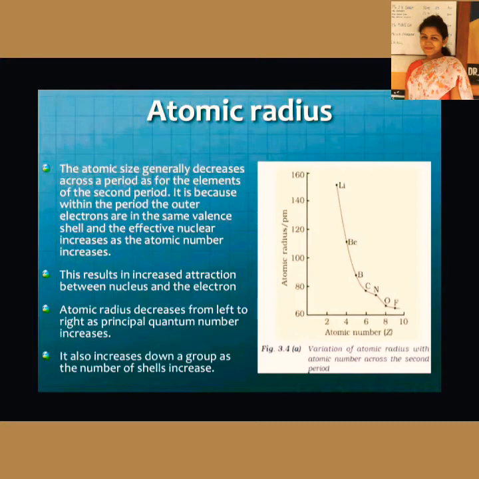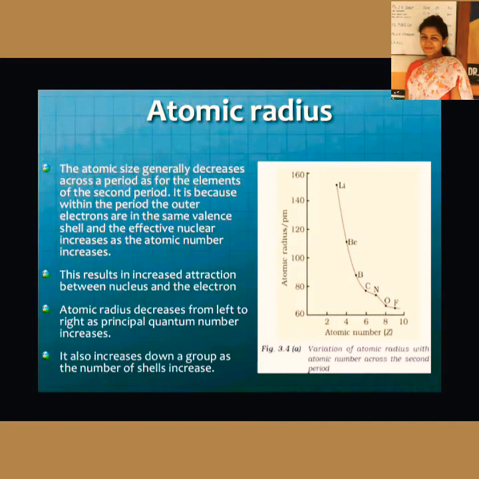Atomic radius is actually decreasing from left to right because the principal quantum number is increasing and the effective nuclear charge is increasing. That means that the outermost electrons are more tightly held or tightly attracted by the nucleus. And the atomic radius increases down a group as the number of shells increases, and down the group the effective nuclear charge is outweighed by the increase in number of shells.